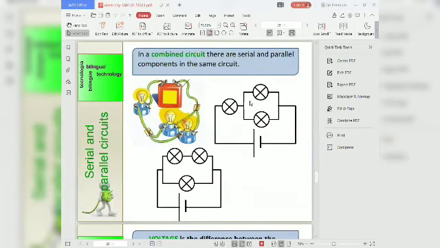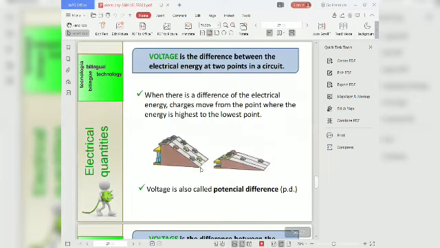Then another type of circuit is the combined circuit. That is, series and parallel components in the same circuit. This is the series circuit and this one is the parallel circuit. This is the series circuit and these two are the parallel circuit.